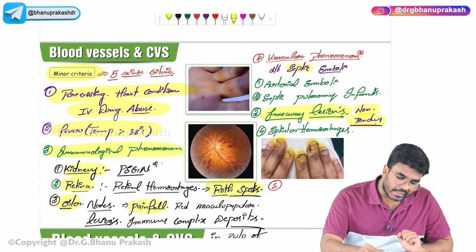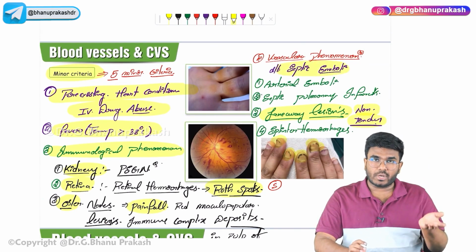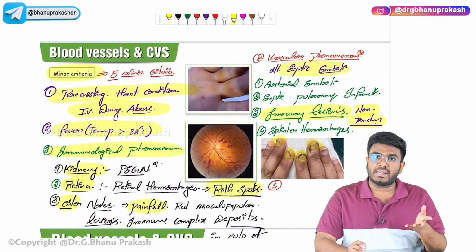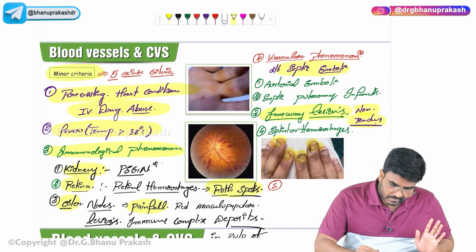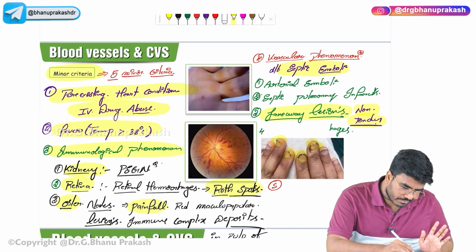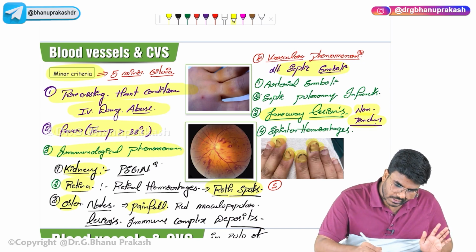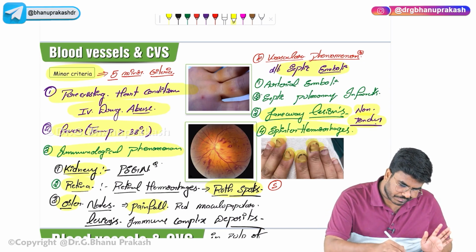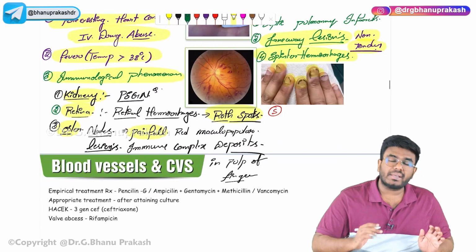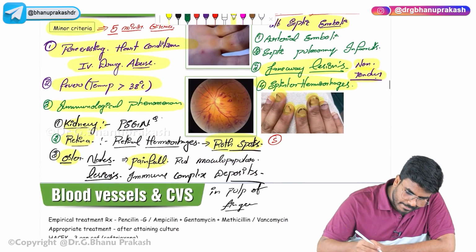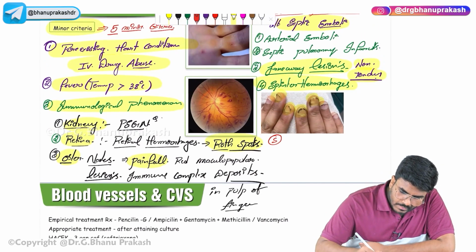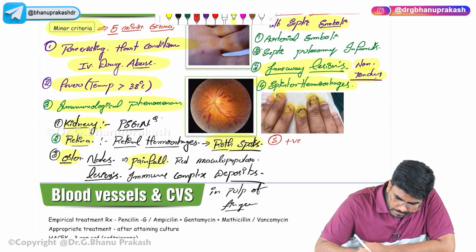The fourth minor criteria is the vascular phenomena due to septic emboli like Janeway lesions or arterial emboli, and splinter hemorrhages. These are all the vascular phenomena. Now the fifth minor criteria which I want you to know is positive blood culture.